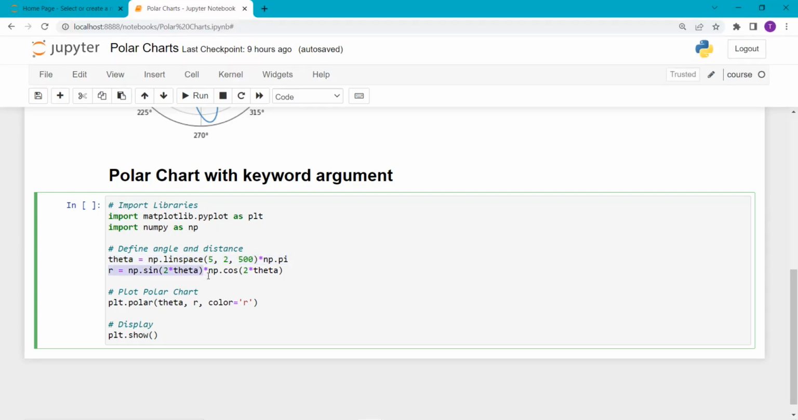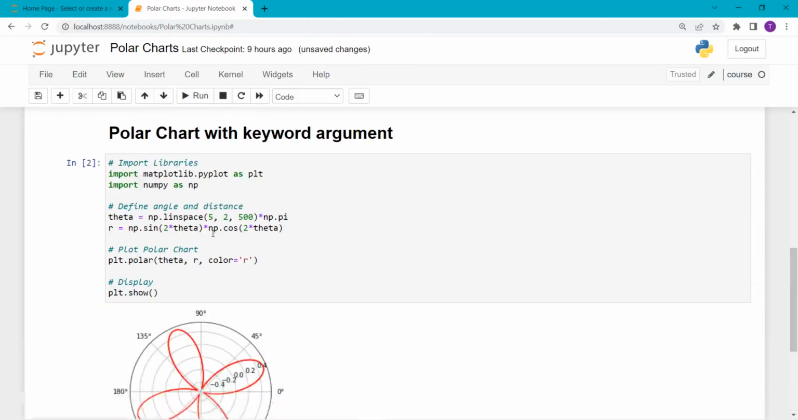Then I define distance by creating a variable r. Then I assign value to it as np.sin. After that I pass angle as 2 multiplied by the theta, and then I multiply it with np.cos, and I pass angle as 2 multiplied by the theta. Then I call a polar function to create a polar chart, and I pass theta and r variable to it, and I pass one more parameter which is color. It is a keyword argument, and I assign red value to it. Then I call show function to display the plot.